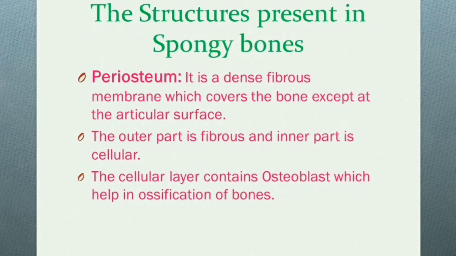The structures which are present in the spongy bones are: first is the periosteum. It is a dense fibrous membrane which covers the bone except at the articular surfaces. The outer part is fibrous and the inner part is cellular in this periosteum. The cellular layer contains osteoblasts which help in ossification of bones.